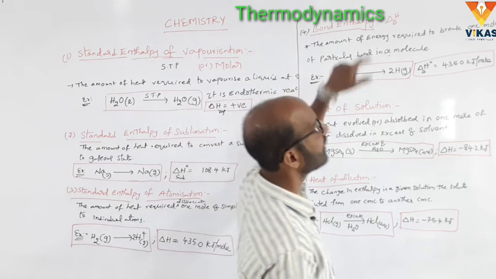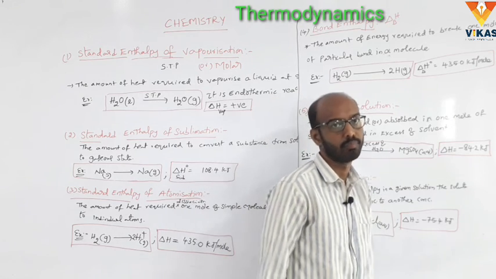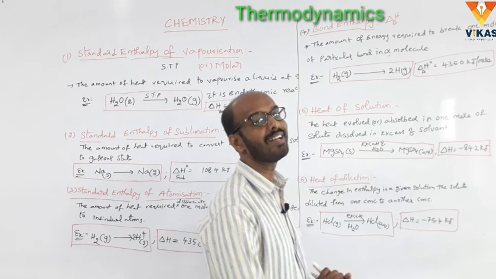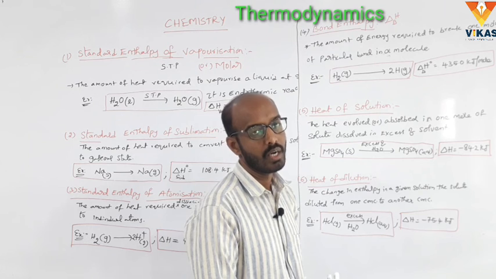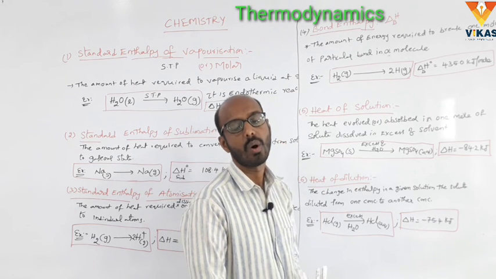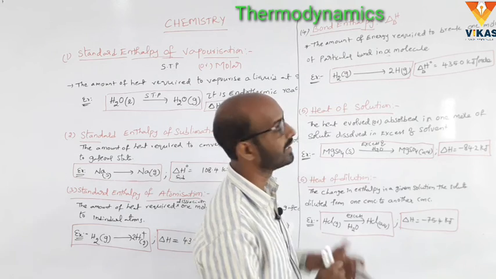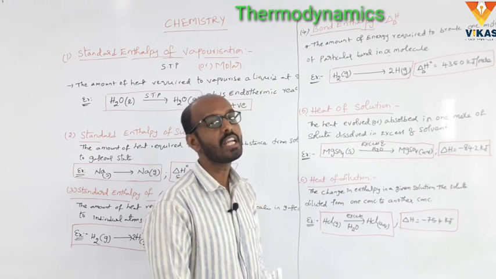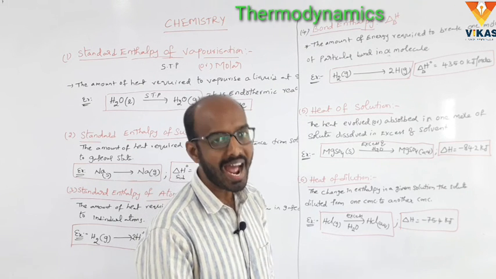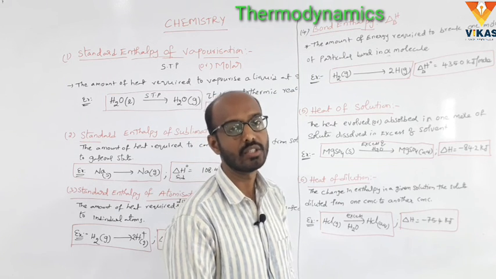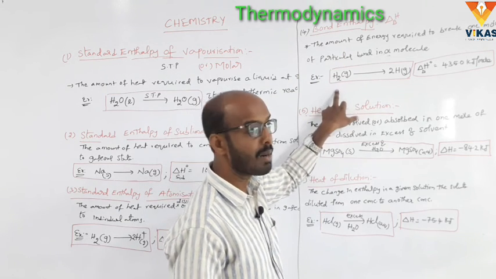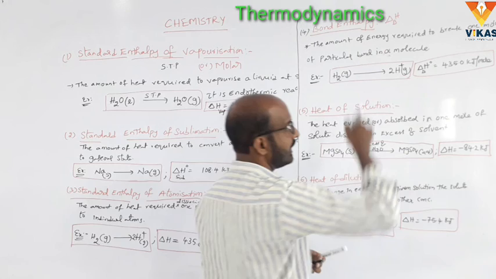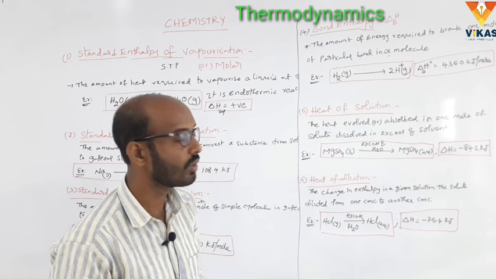And next one, bond enthalpy. So simply, breaking of the molecule. The definition: the amount of energy required to break 1 mole of a particular bond in a given compound, resulting in the form of atoms or ions or radicals, is called bond enthalpy. The example: H2 gas is converted to H gas. The delta H bond enthalpy is 435.0 kilojoules per mole.